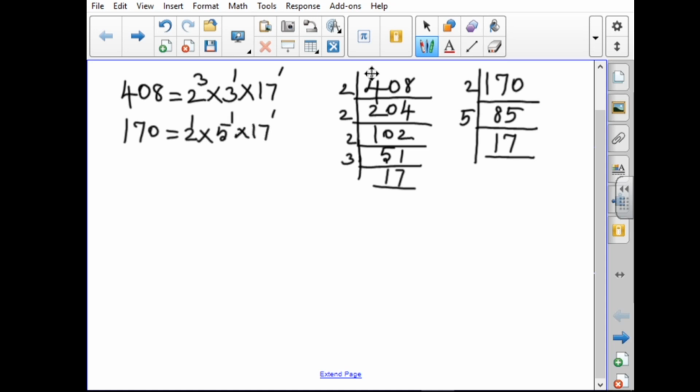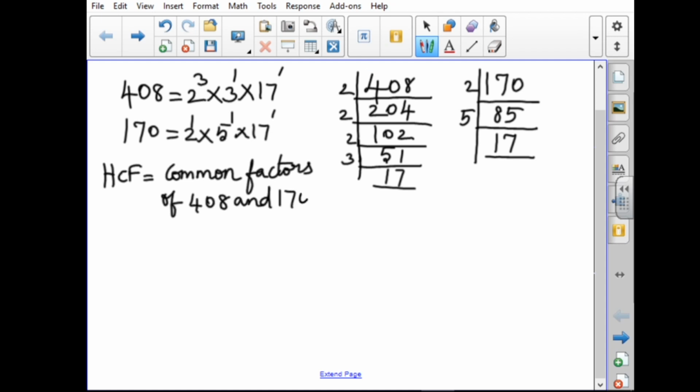The question is to find LCM and HCF. First we find HCF. HCF means the common factors of the given numbers 408 and 170, taking the least exponents. The power should be the smaller one.